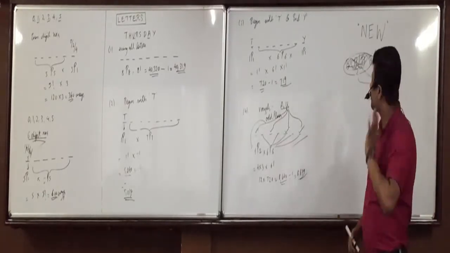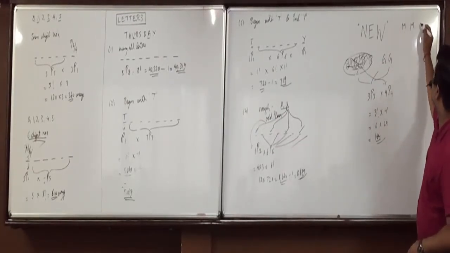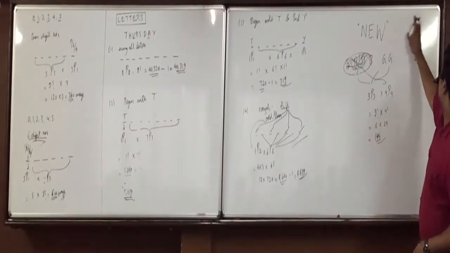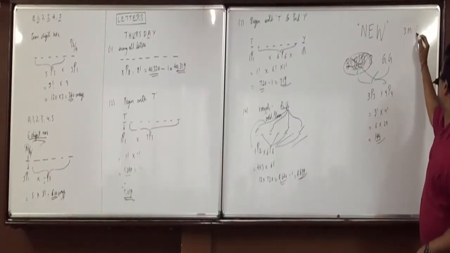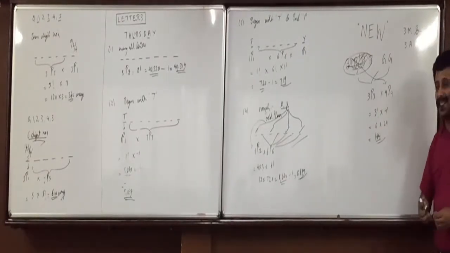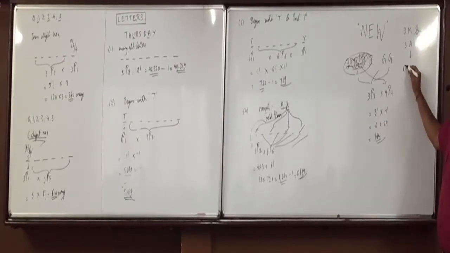Now suppose we have 3 Mercedes cars and 3 Audi cars. Now if I ask you the question, how can you arrange them so that the cars come alternately?